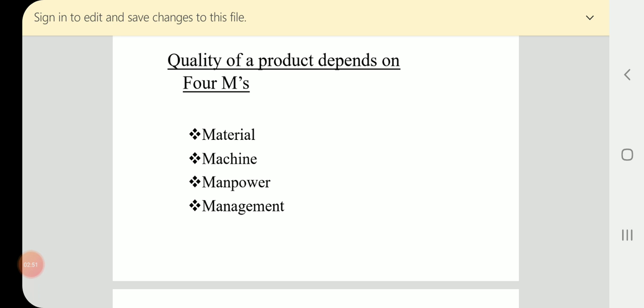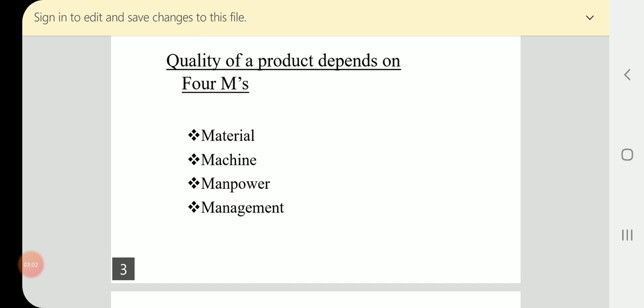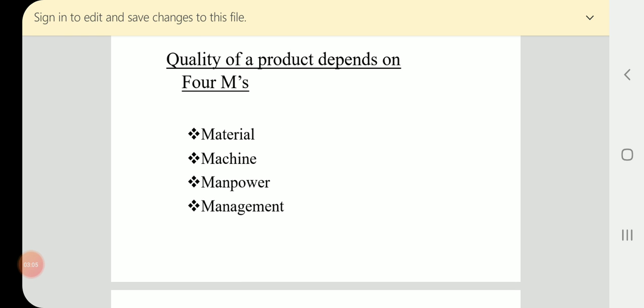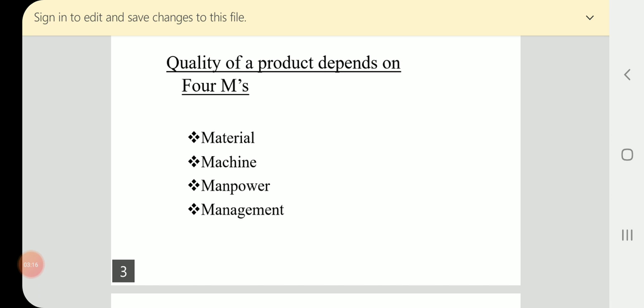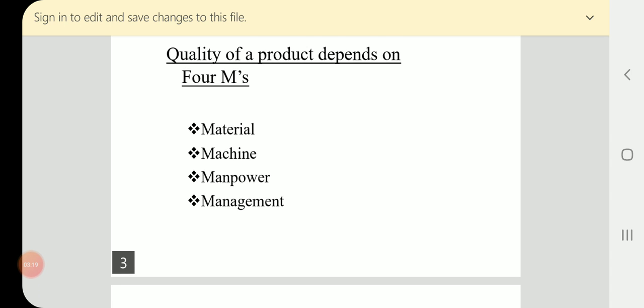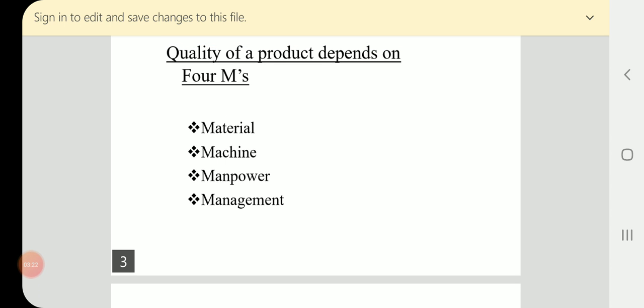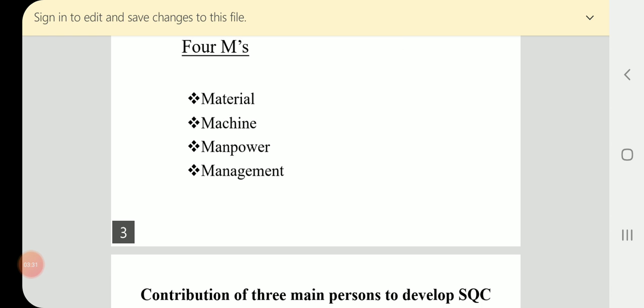Similarly, skilled manpower only gives quality of the product. Skilled, efficient management only produces the good qualitative product. So therefore, quality of the product depends on these 4 M's. It's very important to have good qualitative material, qualitative machines, skilled manpower, and efficient management.